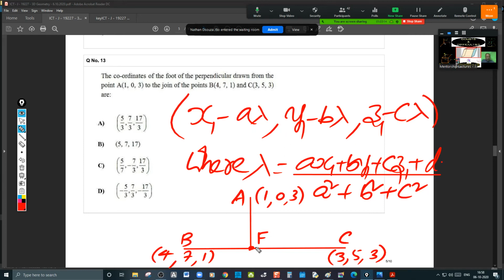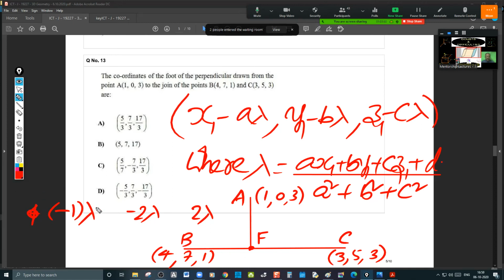Coordinates of the foot of the perpendicular means the same symmetric form you have to write. How to write the symmetric form here? Write the DRs of BC, please. What are the DRs of BC? 3 minus 4, 5 minus 7, 3 minus 1, that is minus 1, minus 2, 2, into lambda. Take this point, 4 minus lambda.